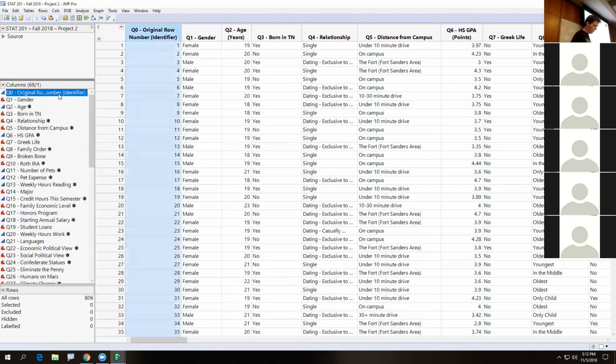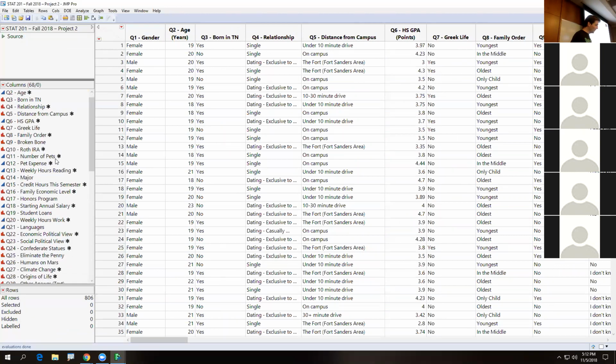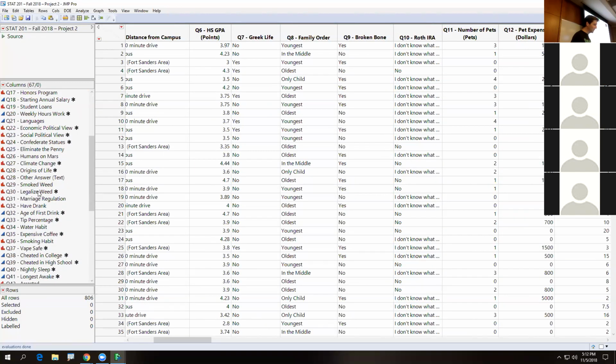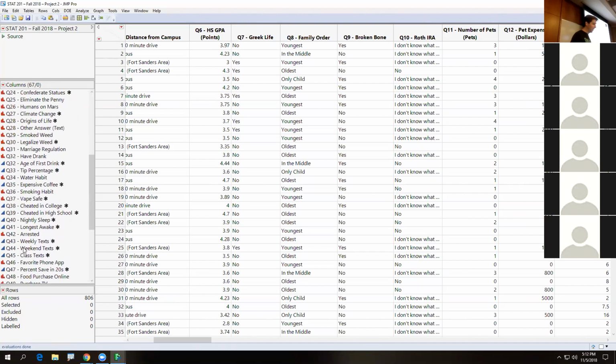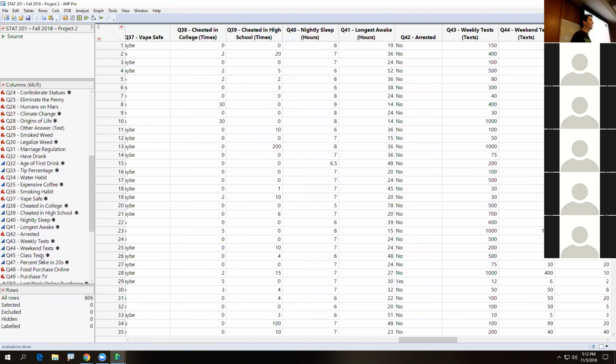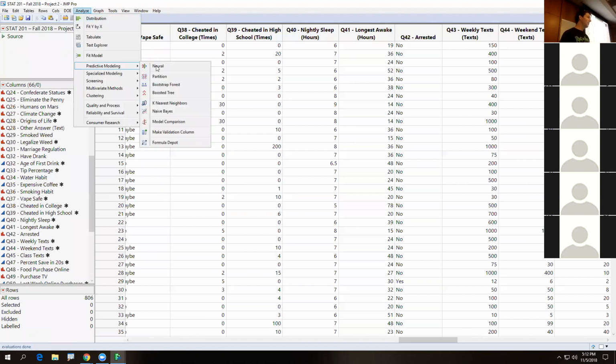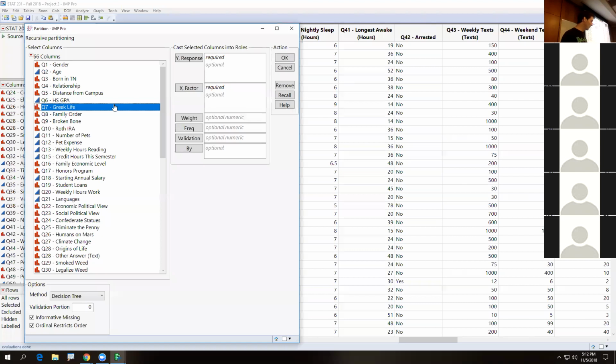I'm gonna go to original row number, delete. Why am I deleting these things here, like major, original row number? Well, the original row number was an identifier. And then the other ones are things that have too many levels. They act like an identifier. If you made a decision tree and they showed up, you'll notice that just by the way the algorithm works, which is a little more complex than we usually talk about, it'll bring them in.